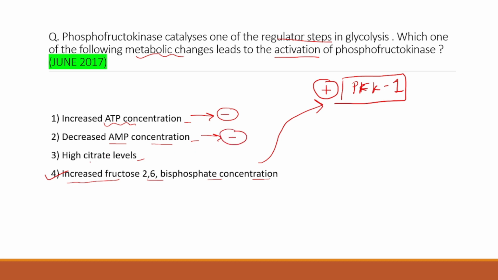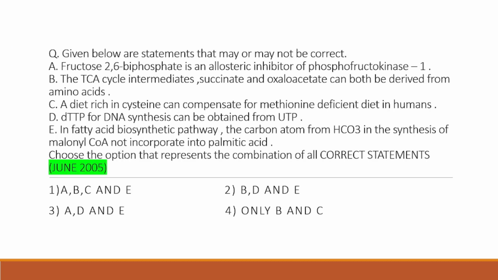And if high citrate levels are already present in the cell, then also it would have a negative effect. So only one answer is correct, answer number 4. Increased fructose 2,6-bisphosphate concentration has a positive, activating effect, which is what is asked in this question.